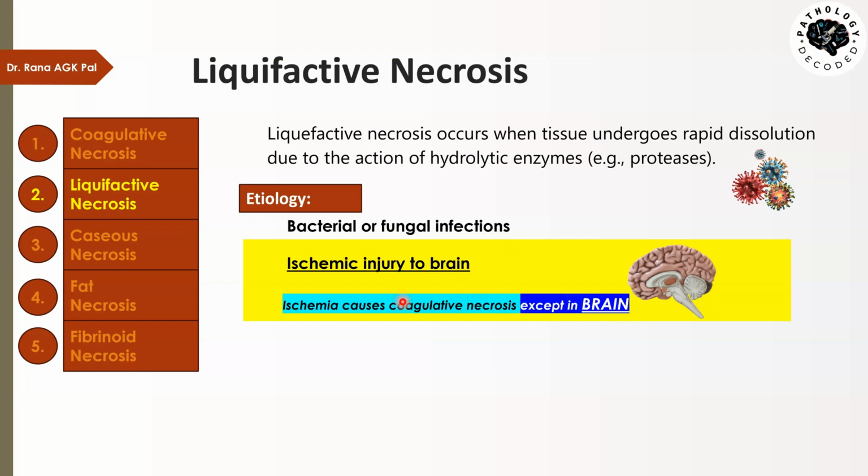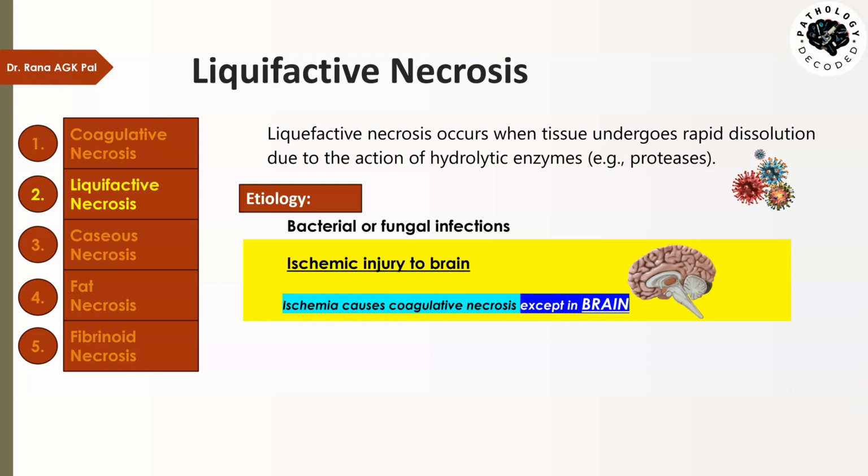Why does this happen? This is probably because brain cells, neurons, and glial cells are highly sensitive to oxygen deprivation, and in these cells ischemia leads to rapid energy depletion. This leads to dysfunction of the ion pumps, which disrupts cell membrane integrity, so the cells become damaged, and enzymes are released which lead to the liquefaction of the brain tissue.